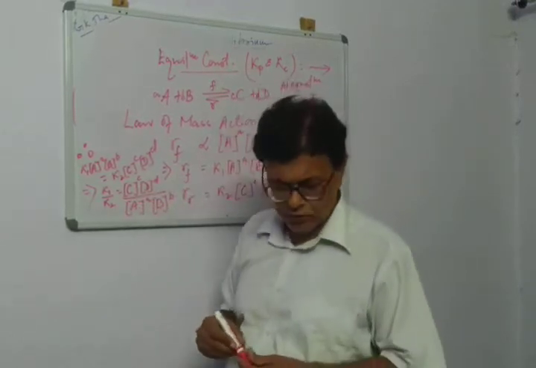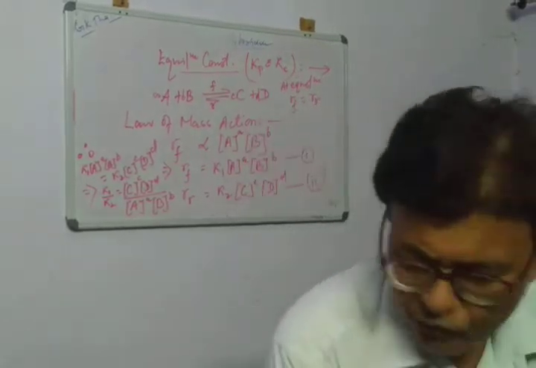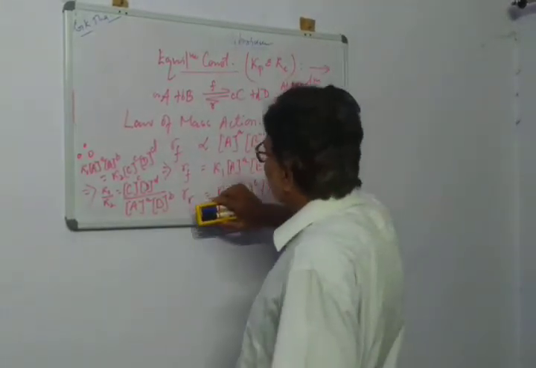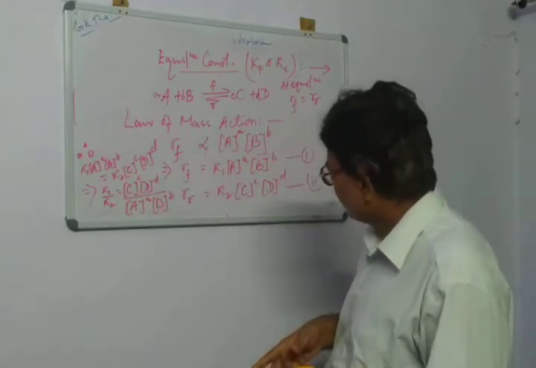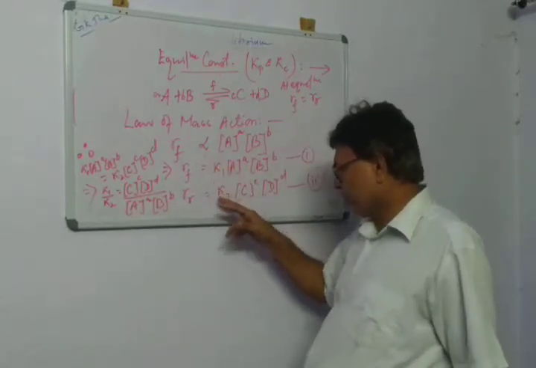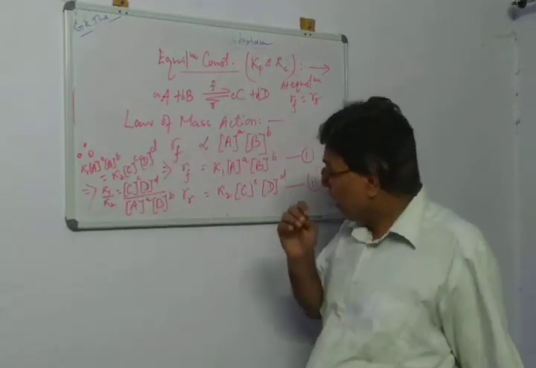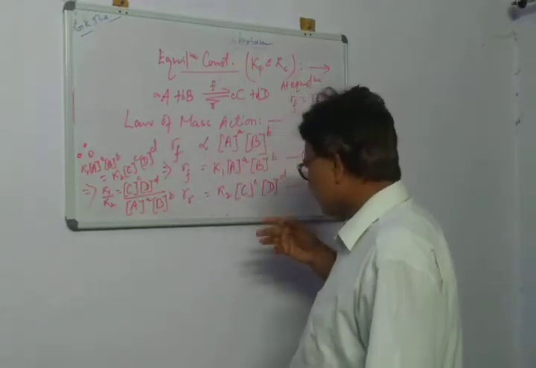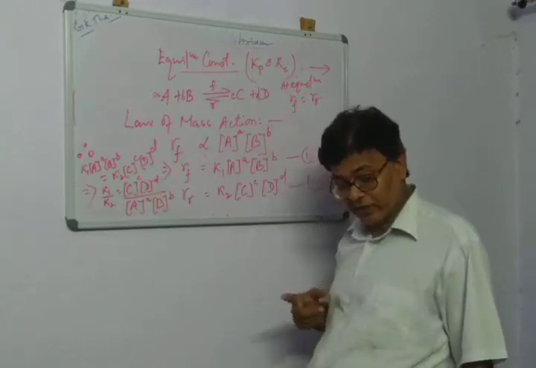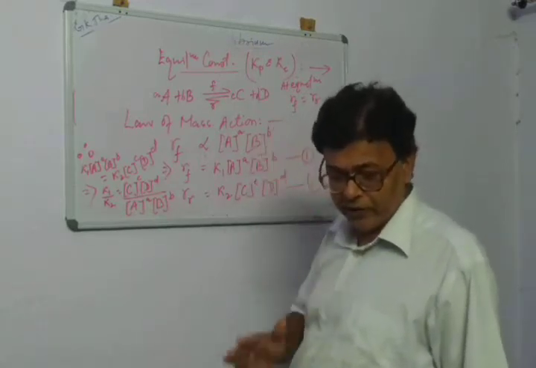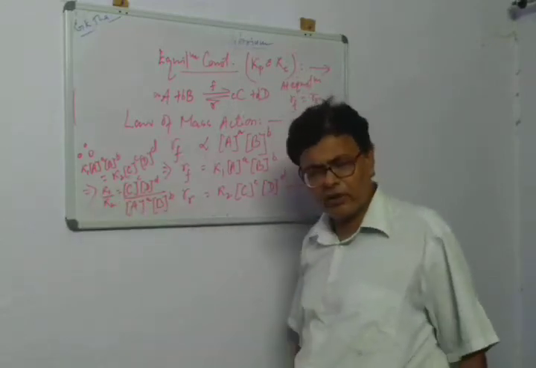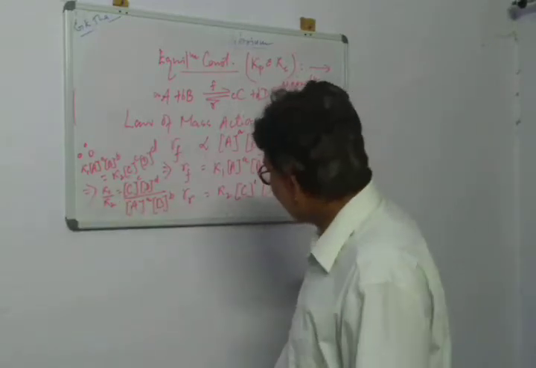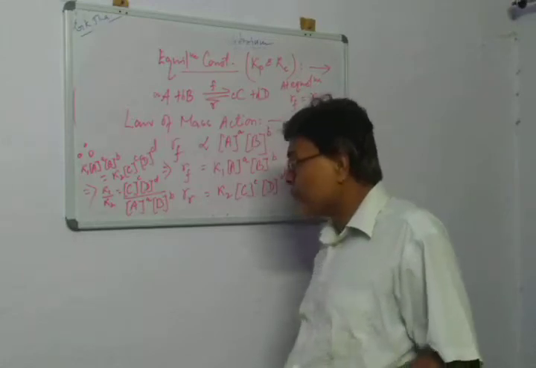Okay, now a few things I will tell you at this time: this K1 and K2 are known as rate constants, and they depend on temperature. Mind it, they are temperature dependent constants. Exactly, this ratio K1 by K2 will also be a constant at a particular temperature.